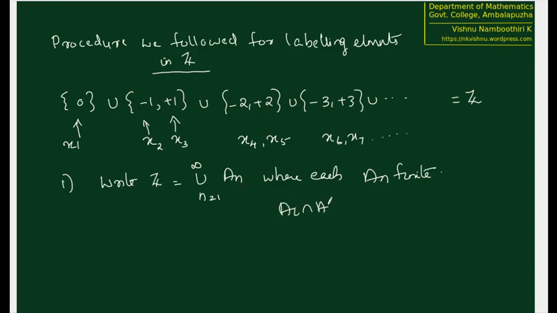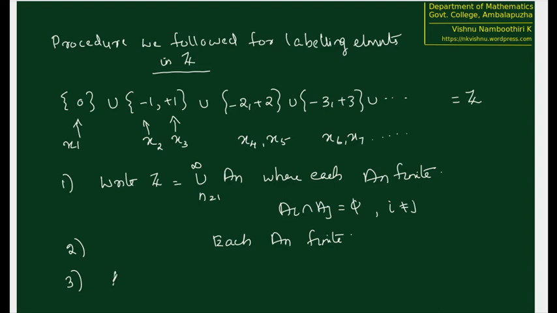Ai intersection aj equal to empty set when i not equal to j. Different sets are disjoint. And one more thing is each an is finite. This is the second property. Each an is finite. And the third thing is arrange. So of course, when we are arranging, when we say an, it means a1, a2, etc. Therefore, we have already arranged these subsets.